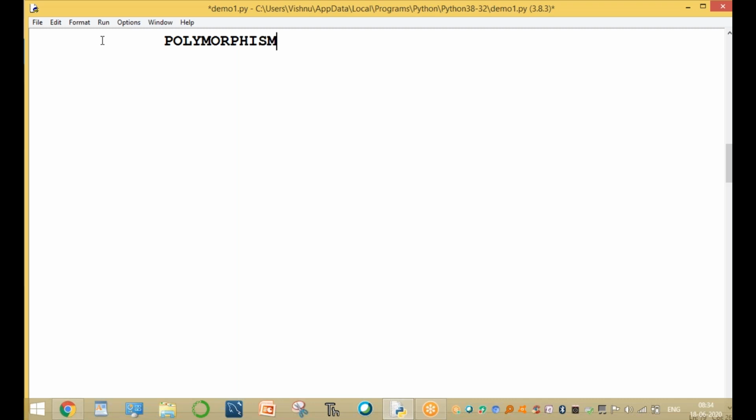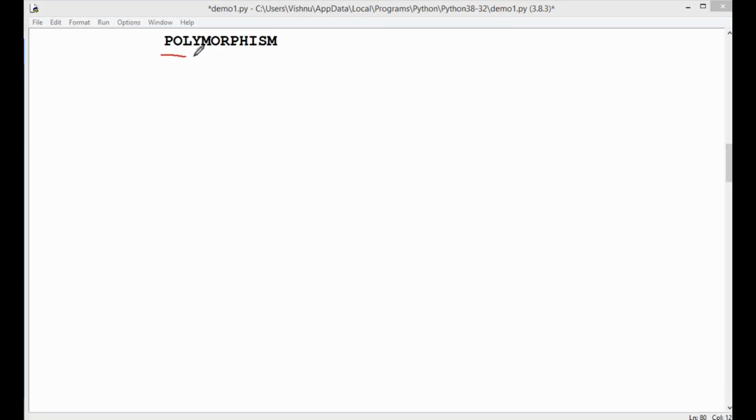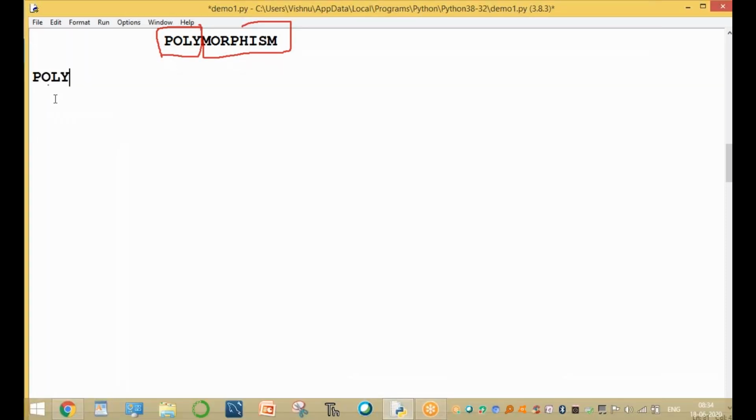Polymorphism. So what is polymorphism? It is not one word, it is two words: poly is one word and morphism is one word. What is the meaning of poly? Poly means many, in the general meaning. And morphism means